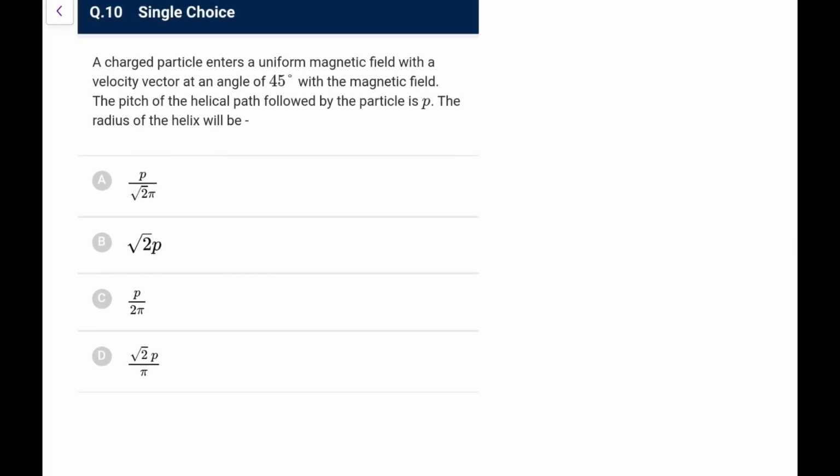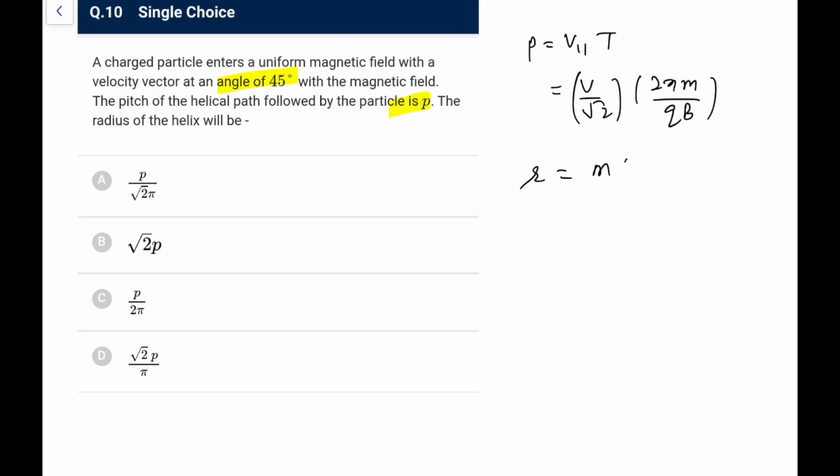A charged particle enters a uniform magnetic field with a velocity vector at 45 degrees with the field. The pitch of the helical path is p, the radius of the helix is going to be... So pitch you say is v parallel into t. So v parallel would be v by root 2 because cos and sine will be same, and t is 2 pi m by qB, and the radius would be equal to m v perpendicular upon qB, that is m v by root 2 upon qB. q can be written as p upon 2 pi m from here.